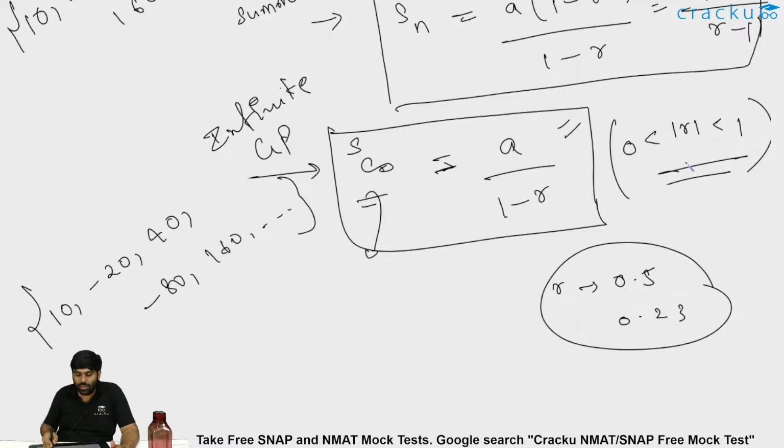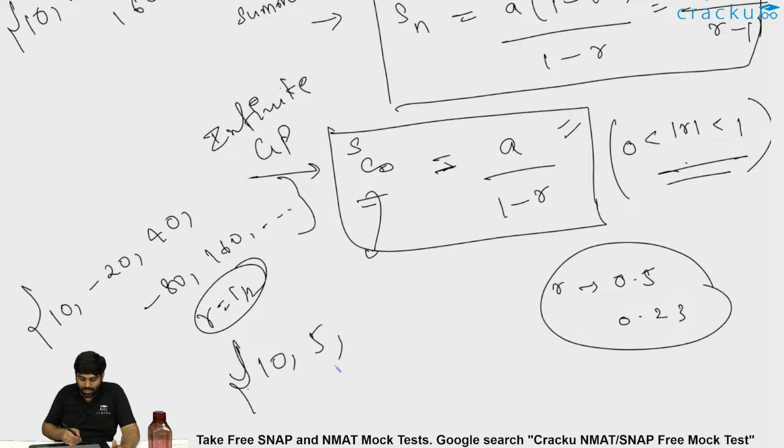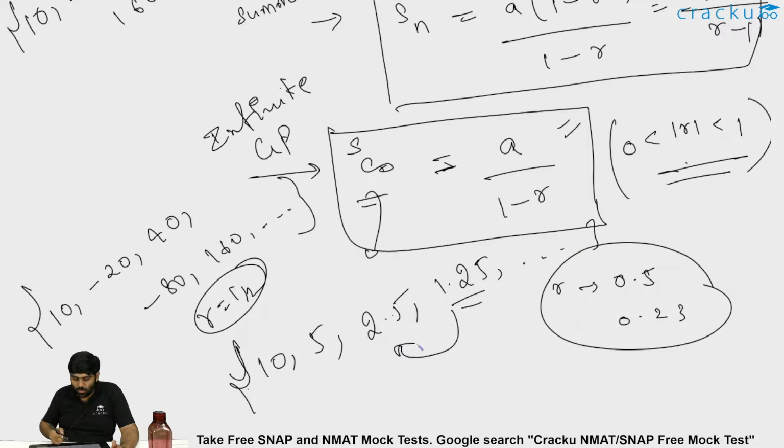But if mod r is less than 1, then definitely it should tend to a value. Because in that case, if the first term is 10 and r is 1 by 2, then the next term is 5. Again with r as 1 by 2, 5 by 2 which is 2.5, then 2.5 by 2 which is 1.25. So this value keeps decreasing. When the ratio is less than 1, the succeeding term will be smaller than the previous term. So starting with 10, even though this may go on for infinite terms, this entire sum